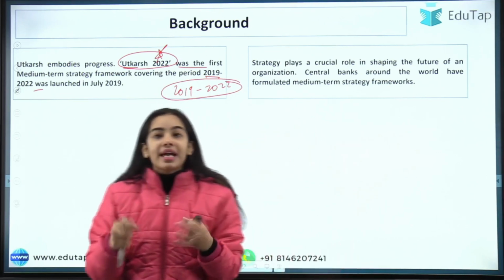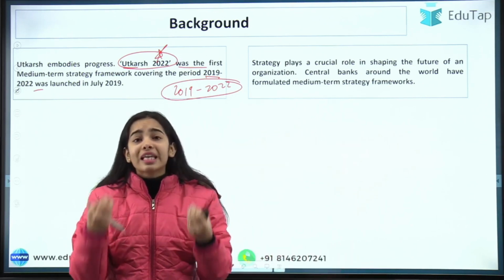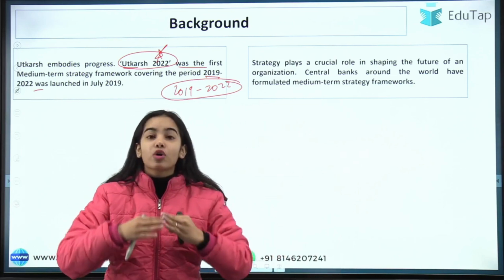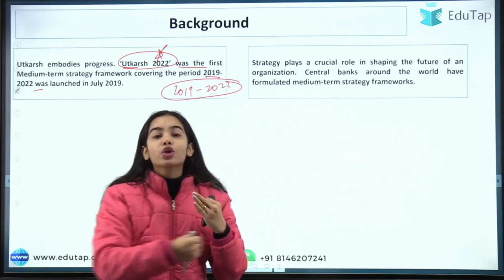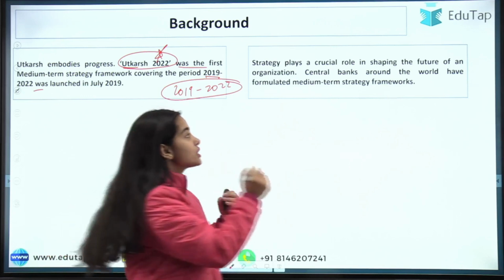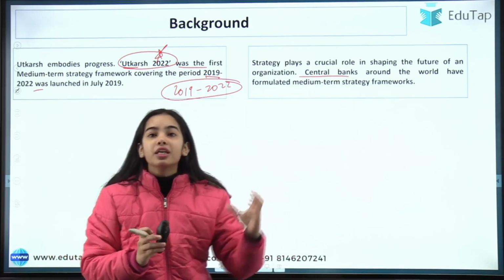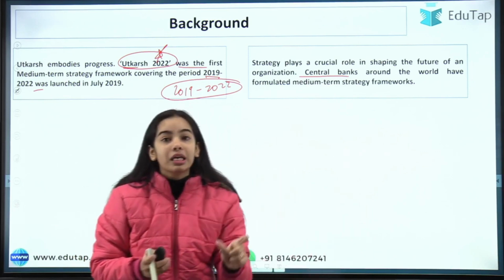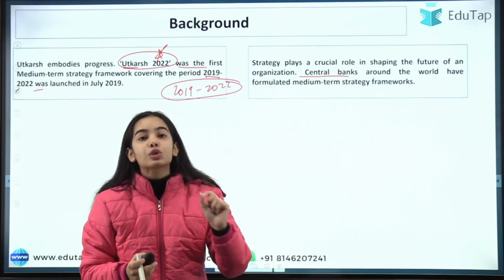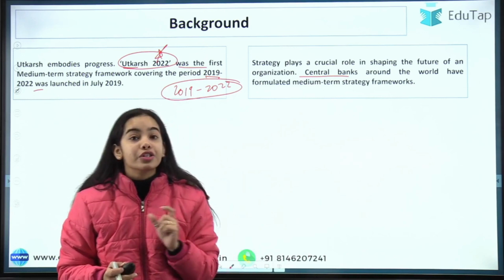Okay. Now strategy plays a crucial role. It is very important for any organization, for the progress and for the path of any organization. Okay. So central banks around the world have formulated their medium-term strategy framework, and similarly the Reserve Bank of India also came up with the medium-term strategy frameworks.